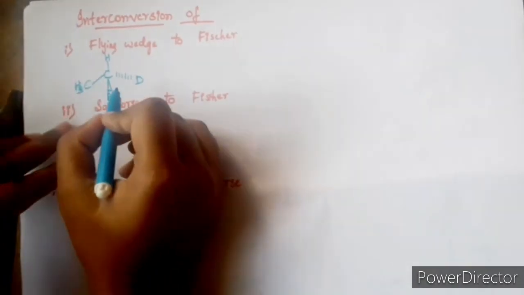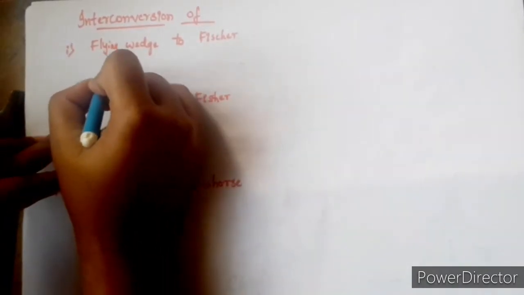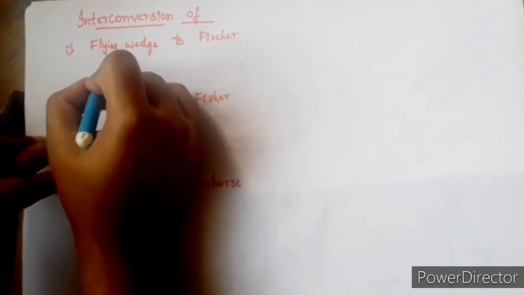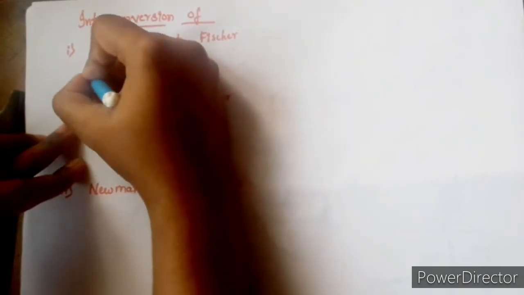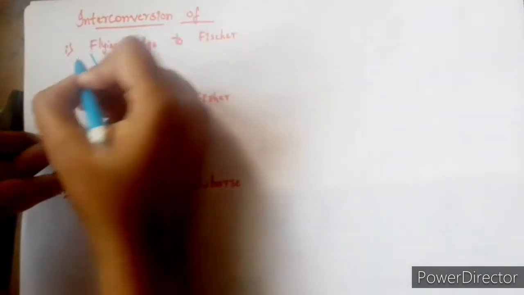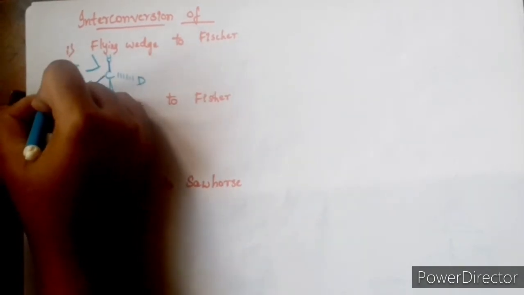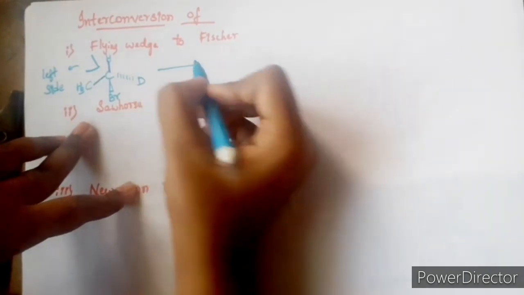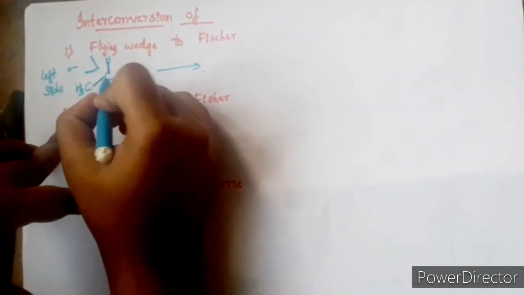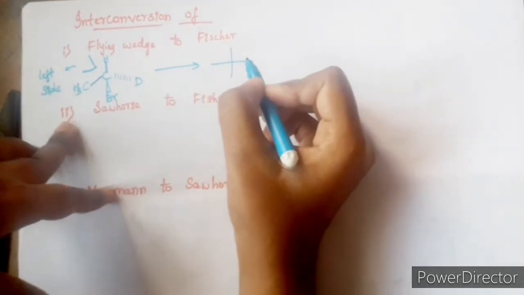Now what you have to observe first is the plane of the molecule, that is, the line representing it. You consider it as a V shape. This will give you a V shape, right? So if this V shape is on the left side, then while converting it to Fischer, only one chiral center is there, so one vertical line and one horizontal line.